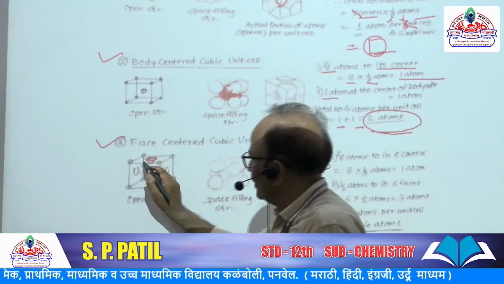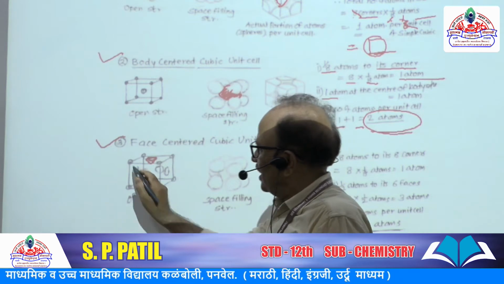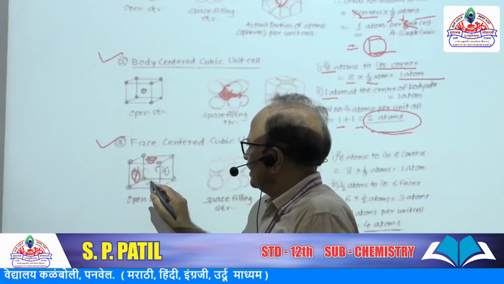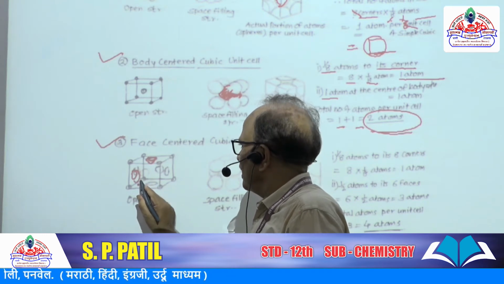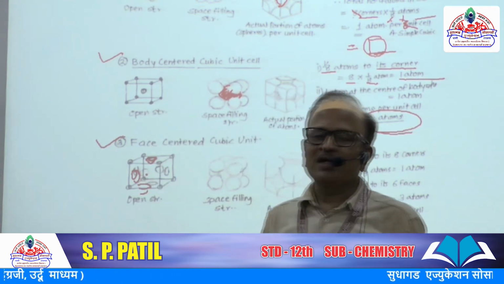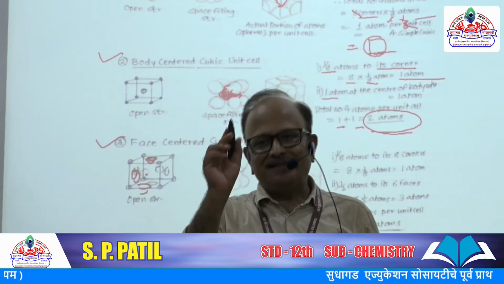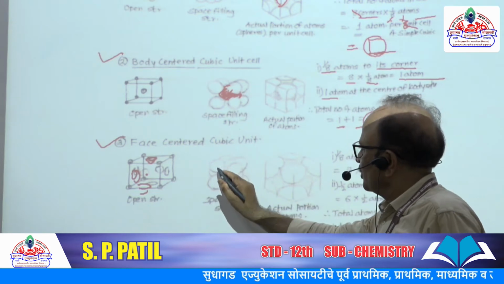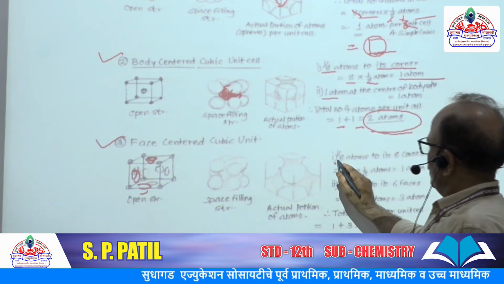Okay. So here only half at this surface is present. Here half. In this way, at a total of 6 faces, the calculation is in this way. Look out.